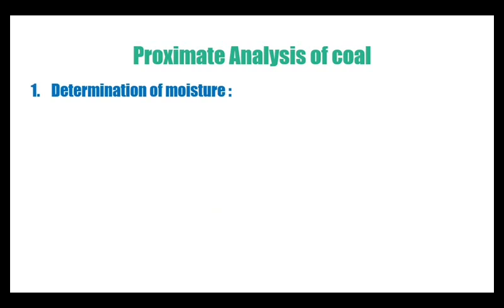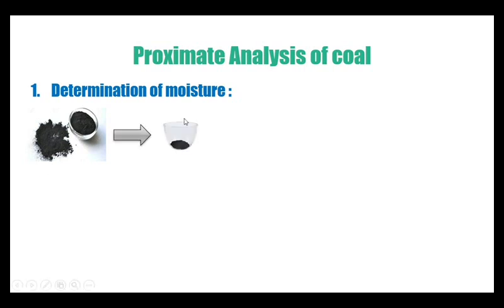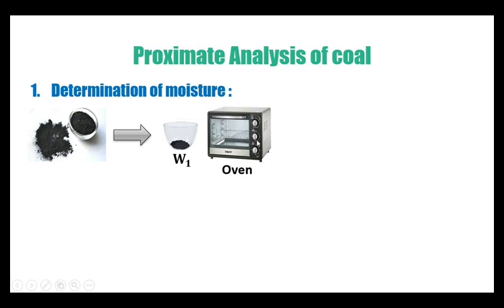First, determination of moisture. The coal sample is crushed into powder and air dried. A known quantity of coal sample, let us say 1 gram, 0.5 gram or 2 grams, but here I have taken W1 grams, is kept in an electric oven and heated at 105 to 110 degrees centigrade for about 1 hour.